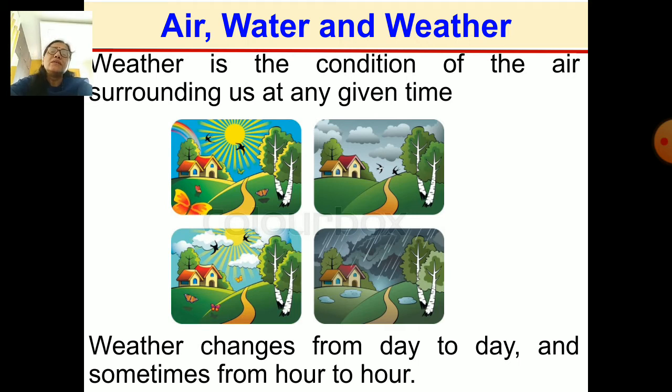So the weather also depends on the season, and it may change from day to day and from hour to hour.